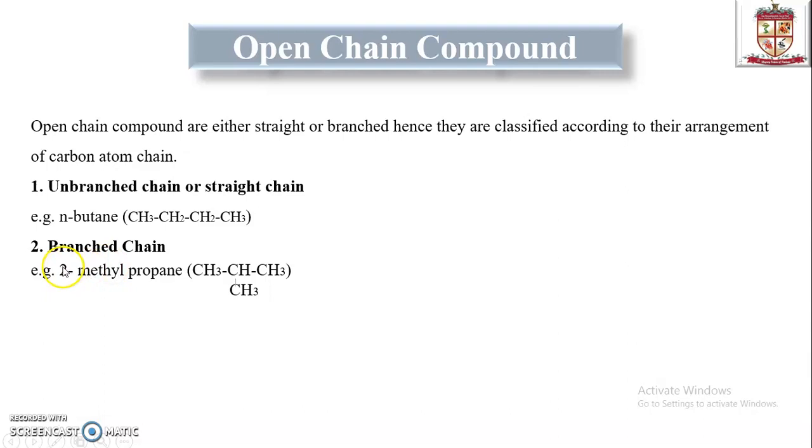And 2-methyl means the branching group here is methyl, and the number 2 represents that the branching takes place at position number 2. Hence, the IUPAC nomenclature of this branched chain is 2-methyl propane. So there are two types of open chain compounds in chemistry: the unbranched chain and the branched chain.